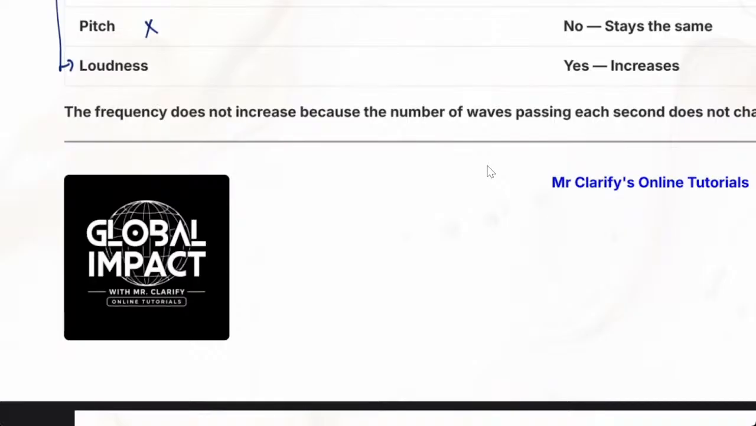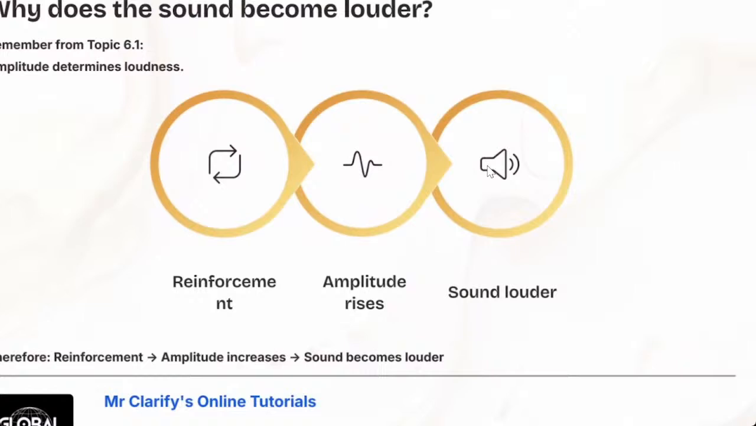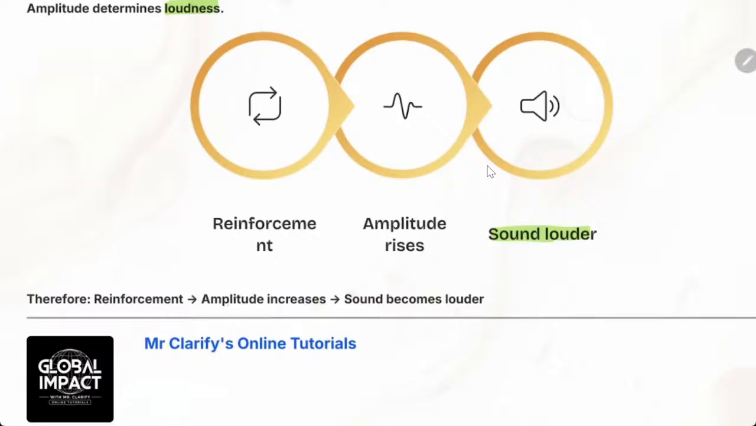When there is constructive interference, the frequency doesn't change. We'll see it's going to be the same again for destructive interference. So the sound becomes louder. Amplitude determines loudness. It's because of reinforcement. Amplitude will increase and the sound will become louder during constructive interference.